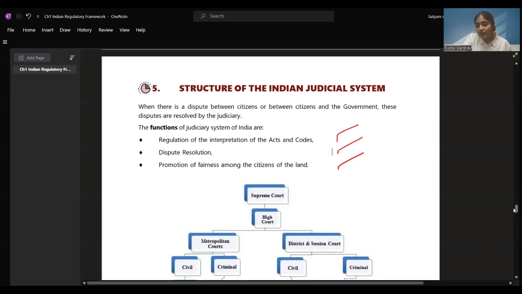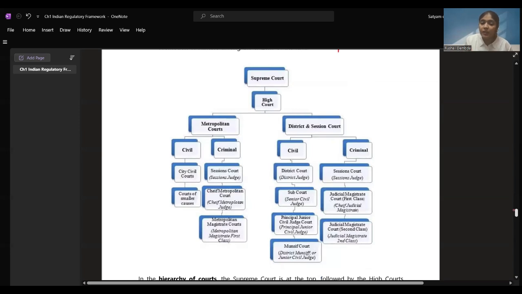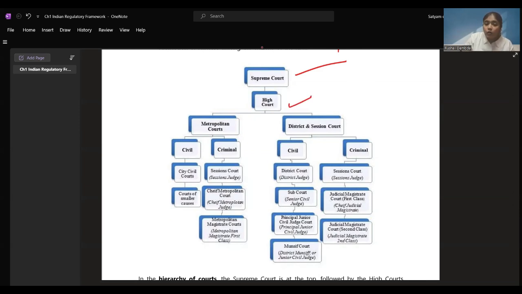Now, as I told you earlier also, our apex court is the Supreme Court, right? Supreme Court is our apex court, followed by the High Court. High courts are there in each state. Then under High Courts, we have metropolitan courts, including civil metropolitan courts and criminal metropolitan courts. There, city civil courts, courts of smaller causes. When the small disputes are there, they have smaller cause court. Criminal courts, then they'll have session courts, and below this they have chief metropolitan court, and below this they have metropolitan magistrate courts. So these magistrate courts are the first one which we go for the solution,